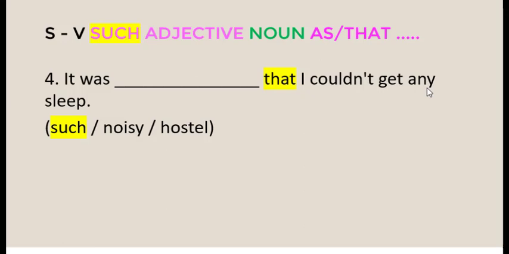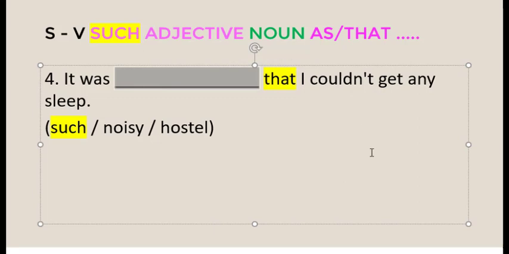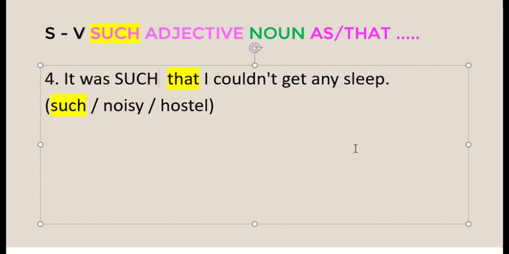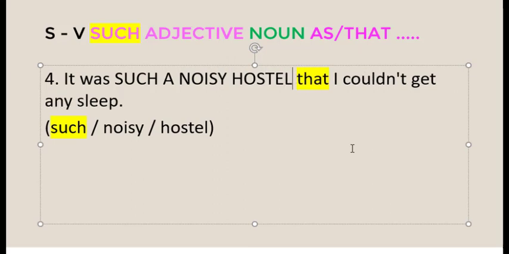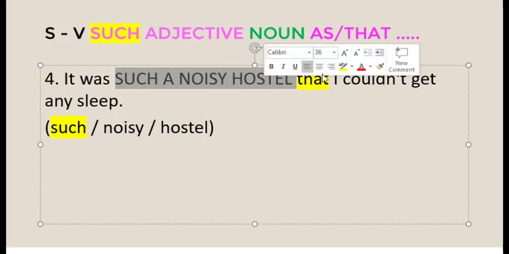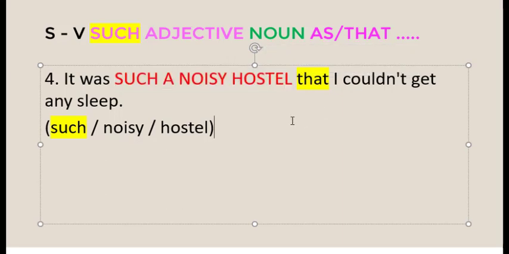of the sentence. Okay, let's start with the answer. It was such a noisy hostel that I couldn't get any sleep. This is the answer for question number 4.